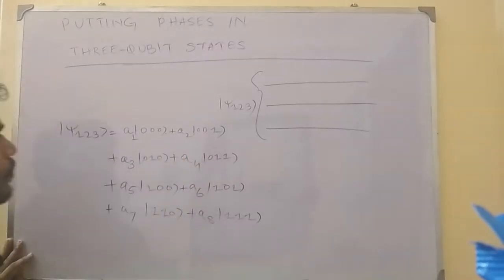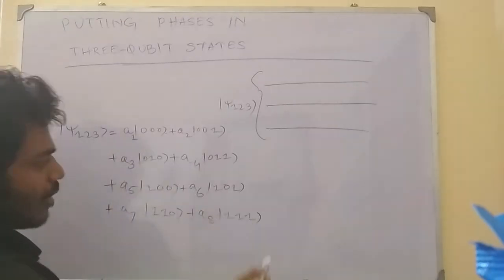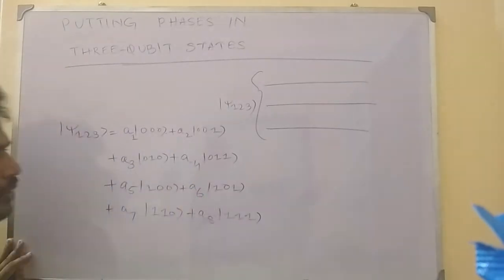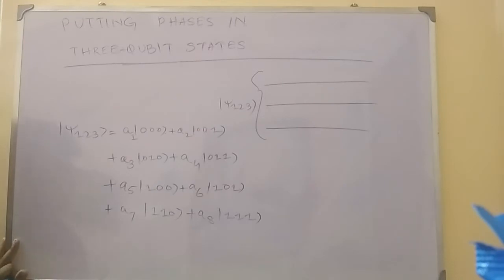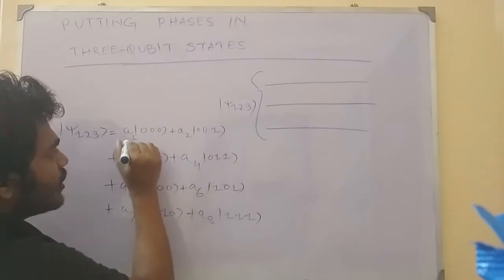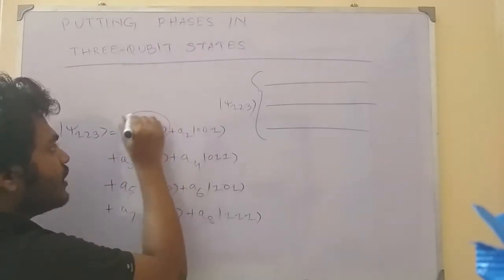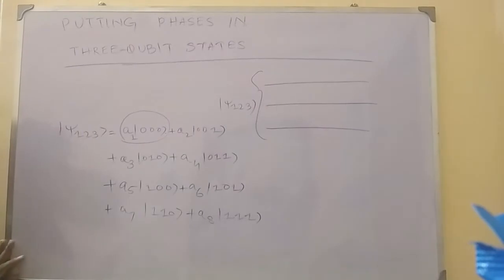Like here we have 8 terms, and we can only introduce phase in 7 places, because in the 0 0 0 place, we can't introduce any phase. The reason is the phase gate acting upon 0 state gives only a 0 state.